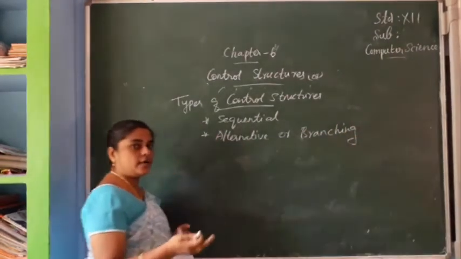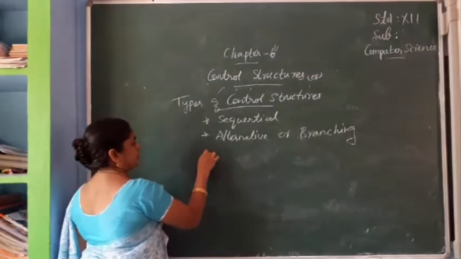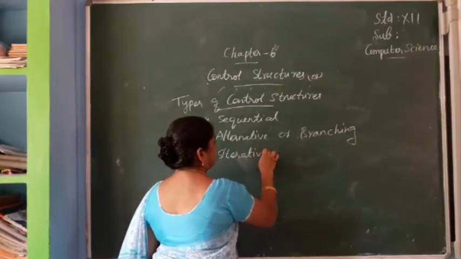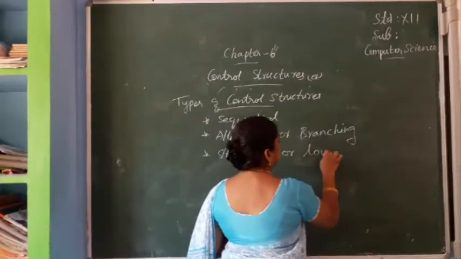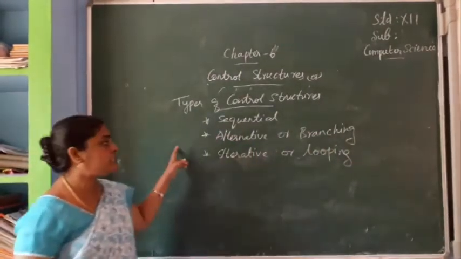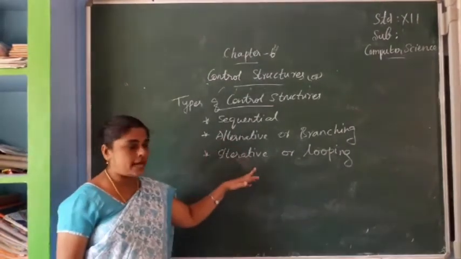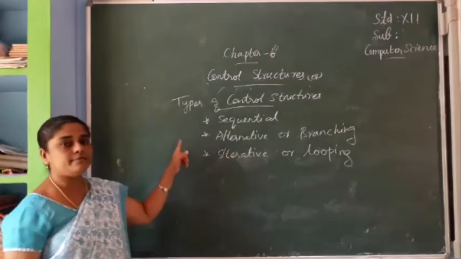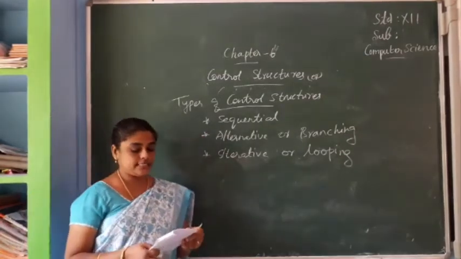Then what is the next one? Iterative or looping. So what are the three types of control structures? Sequential, alternative or branching, iterative or looping. These are the three types of control structures.